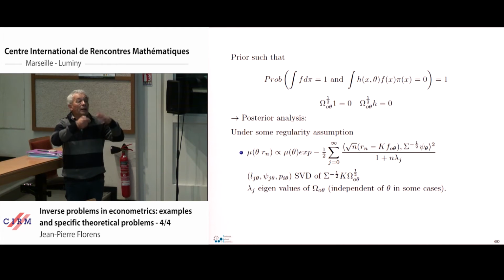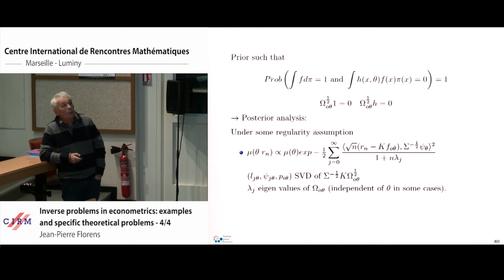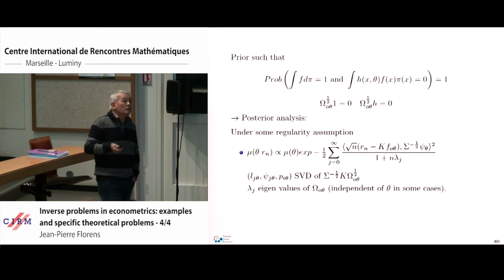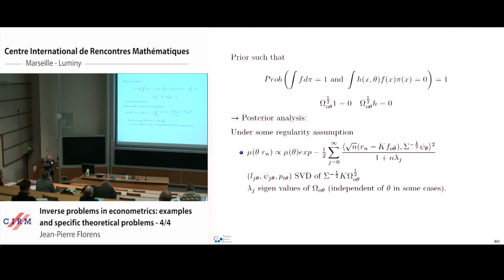And finally, it's not the most general case, but it's interesting to show what we obtain. We may compute the posterior distribution of theta given our sample, which is a prior times this kind of likelihood. In general, this is not so simple. It is a simplification in the case where the eigenvalues of omega 0(theta) do not depend on theta.